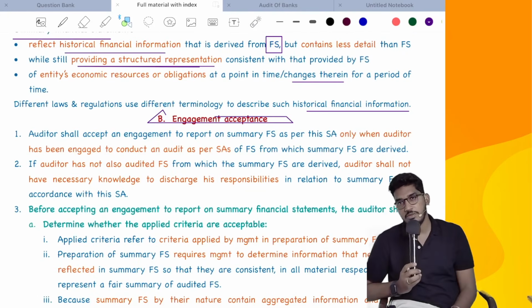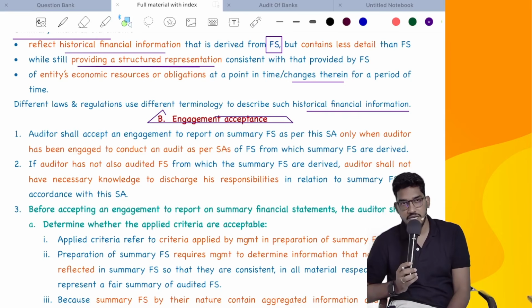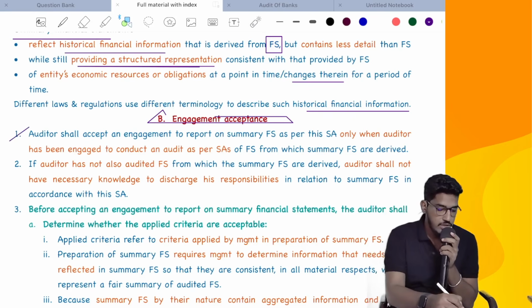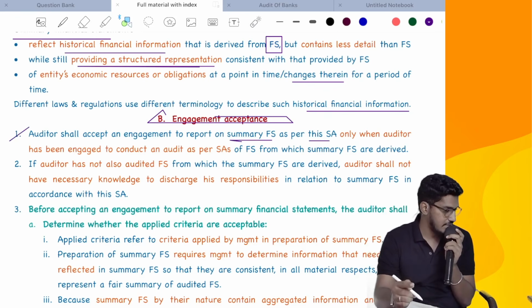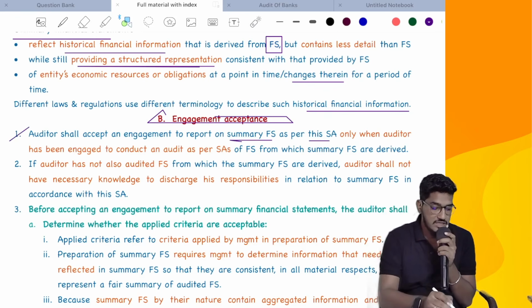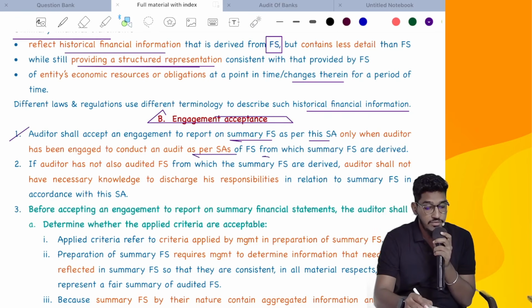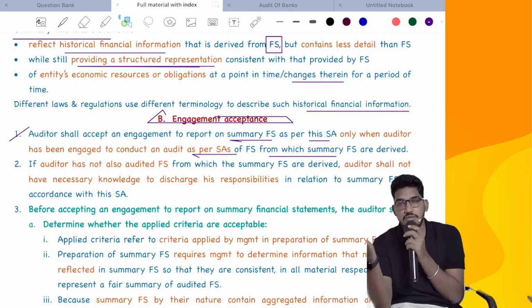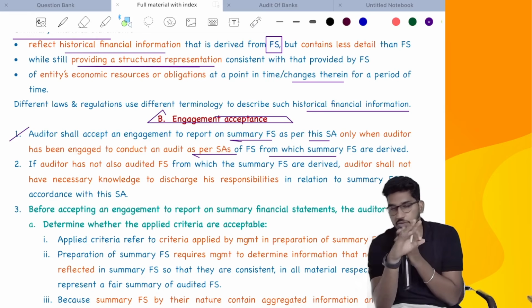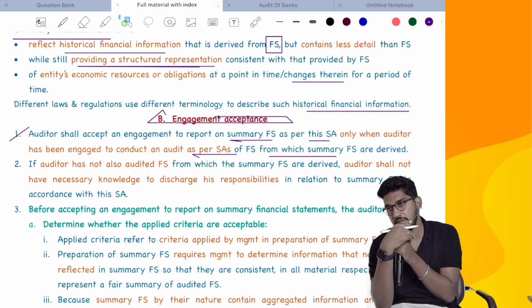Now, engagement acceptance. When should you accept the engagement? I have already told you. Only if you are the person who has conducted the audit of the complete financial statements should you accept the audit of summary financial statements. The auditor shall accept an engagement to report on summary financial statements as per this SA only when the auditor has been engaged to conduct an audit as per standards on auditing of the financial statements from which the summary is derived. So if you are not the person who conducted the audit of those complete financial statements, you should not be conducting the audit of the summary financial statements.